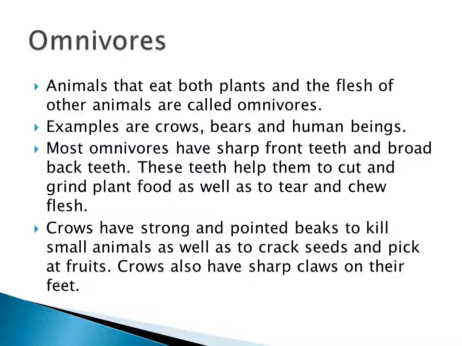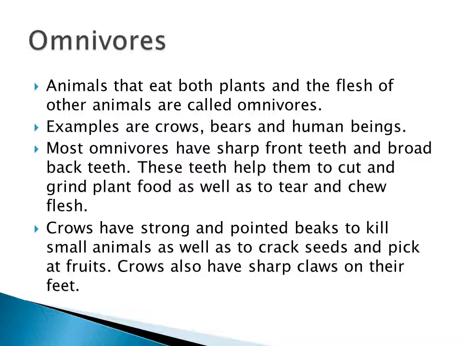This is your yesterday's topic. And today we will see what is an omnivore. Omnivores means animals that eat both plants as well as the flesh of other animals.